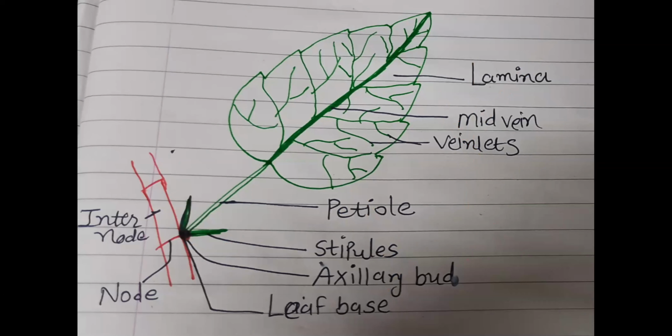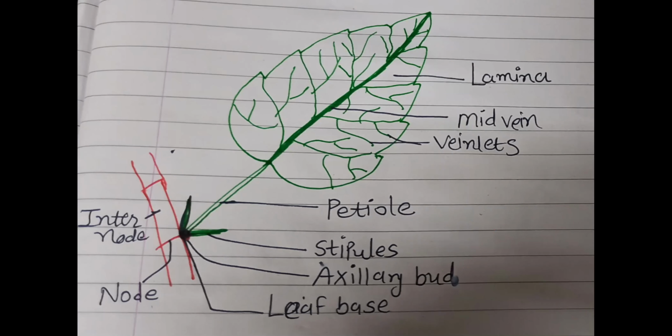Next part. Leaves originate from shoot apical meristem. Just now remember this term, apical meristem, the tip part. At the tip part we call it apical meristem on the shoot, then axillary meristem is at the axillary bud. So remember, leaves originate from shoot apical meristem.